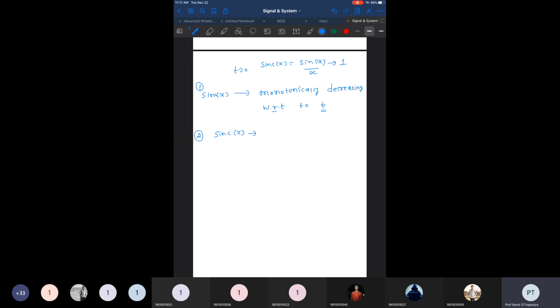So this is a very important function, and this sinc function is a symmetrical function. This waveform or signal shows symmetry on both sides of the y-axis, right side and left side, that is for negative values of t and positive values of t. So this is known as a symmetrical function. This is a very important function that you need to learn here, right?